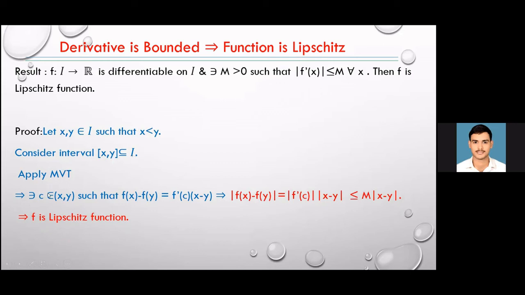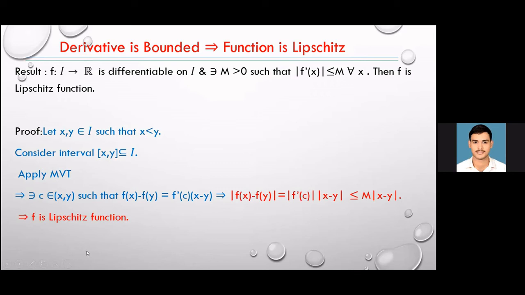Applying the mean value theorem, there exists a point c in this open interval such that the statement of the mean value theorem is valid. So we have |f'(x)| is less than or equal to M. In particular, it will be valid for x equals c. So we take modulus on both sides, then we apply the inequality. |f'(c)| is less than or equal to M.